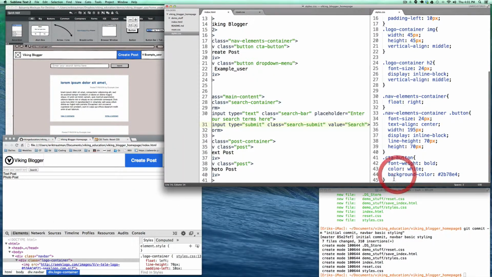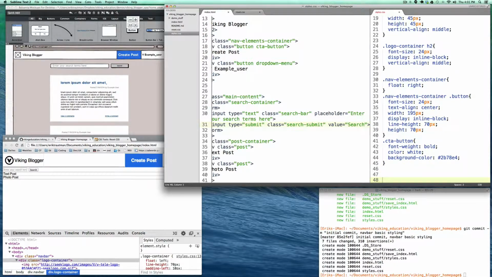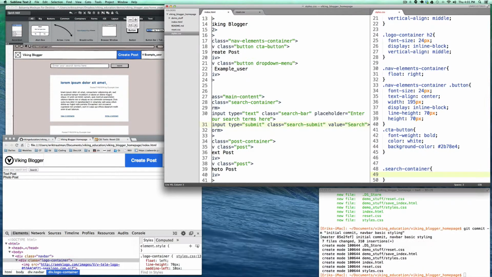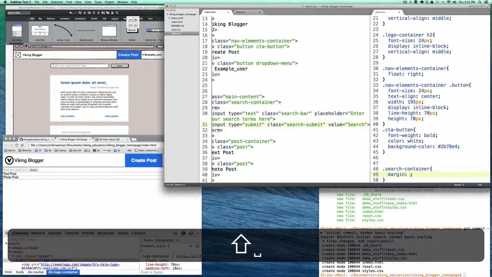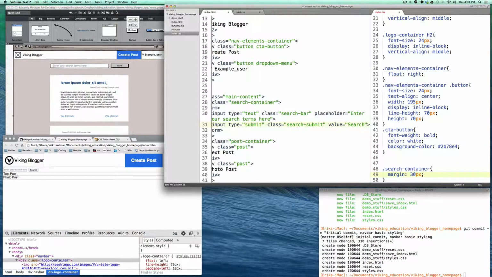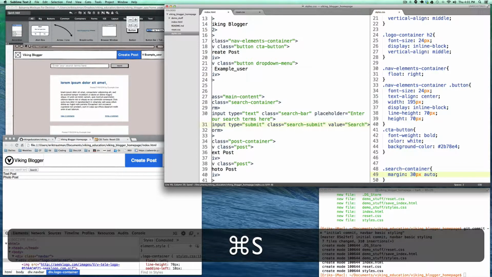All right, so now we have two inputs, and now they basically just need to be styled. So we'll go down here in our style sheet, to the bottom here, and we'll start working on some of our styles. The first thing we'll do is just buffer our search container. It's very cramped right now just sitting up there at the top. So we're going to provide a little bit of margin for it: 30 pixels on the top and the bottom, and then auto on the left and the right.